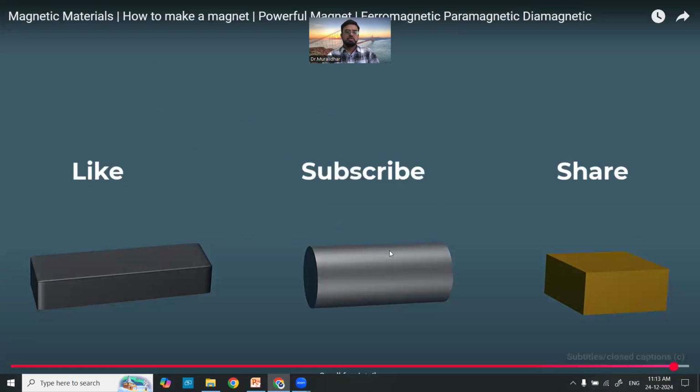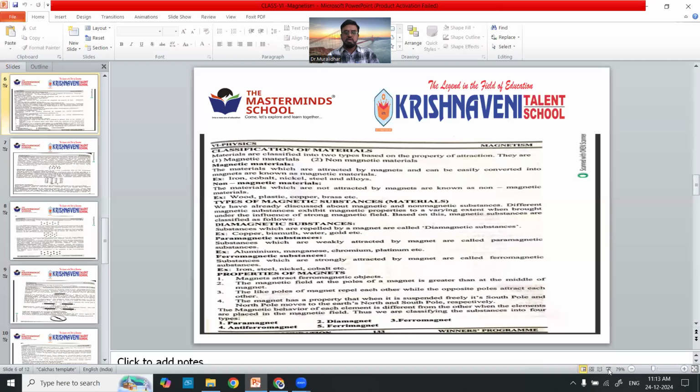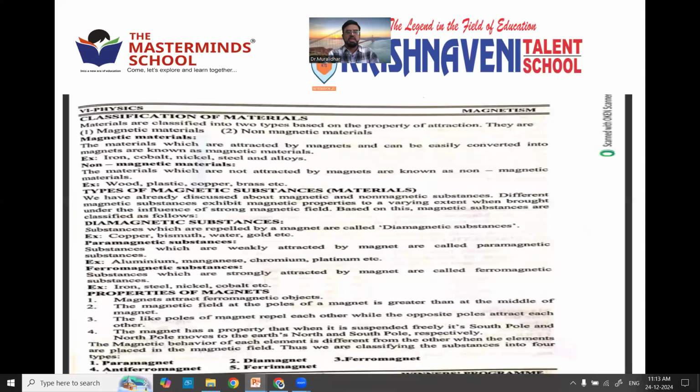Right. So this is about the three types of magnetic material, how they are classified based on their behavior in the presence of a magnet, right? The materials which are strongly attracted by a magnet are called ferromagnetic materials, which are weakly attracted by a magnet are called paramagnetic materials, and which are repelled by a magnet are called diamagnetic materials, right? Now, properties of magnet, next one.